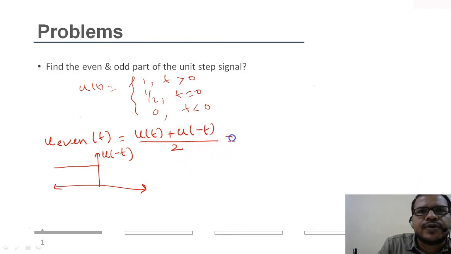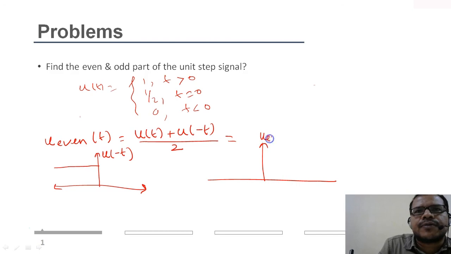So u even of t will be something like this. It exists from negative time instance to positive time instance, and the amplitude will be half. So this will be the even part of the unit step.